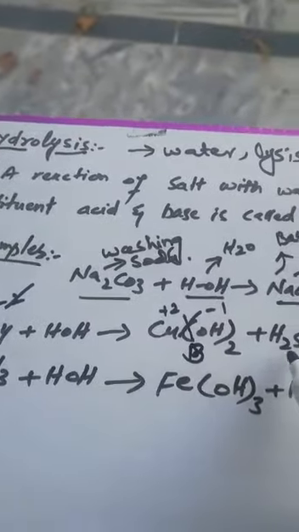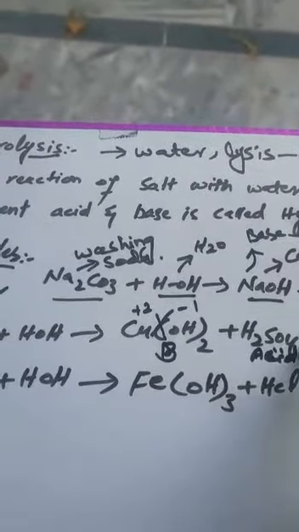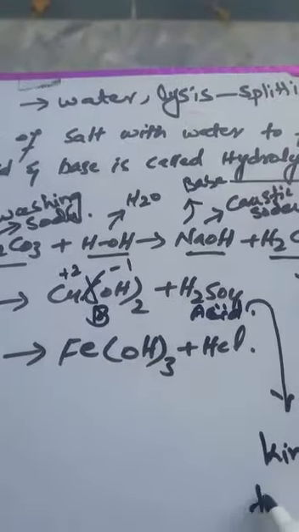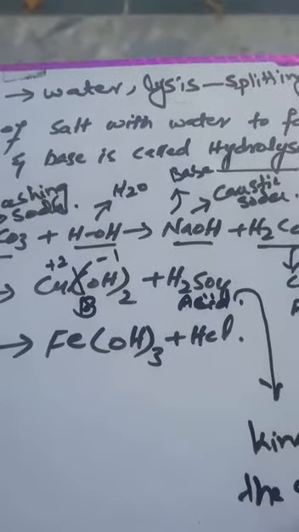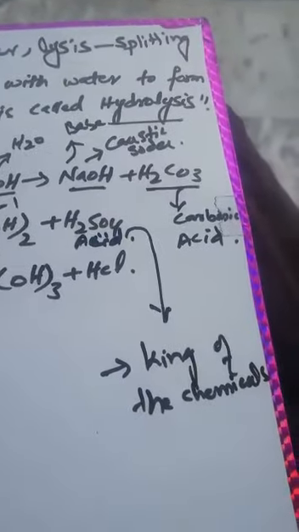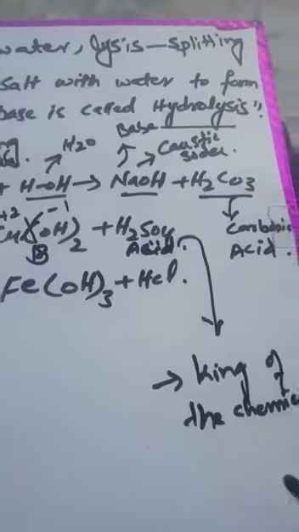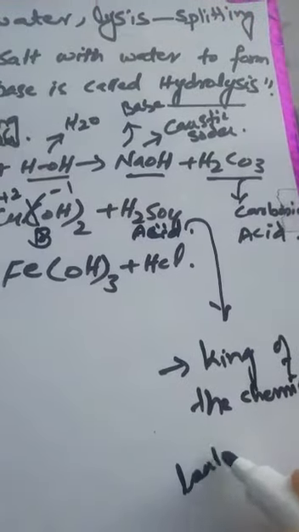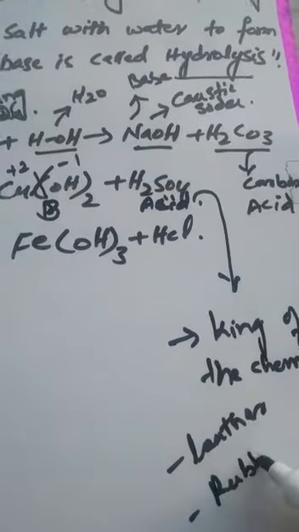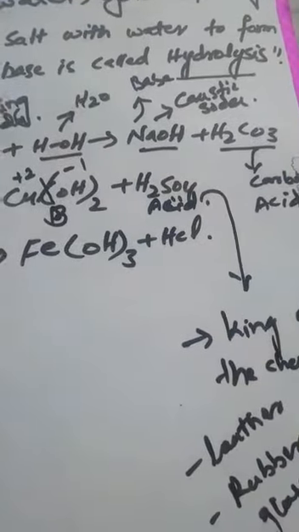What was formed? Base along with acid, sulfuric acid. Sulfuric acid is also called king of the chemicals. What is it called? King of the chemicals. Why is it called king of the chemicals? Because it is used enormously in each industry, whether it is the leather industry or rubber industry or glass industry or cement industry.